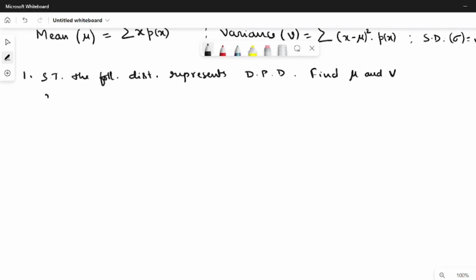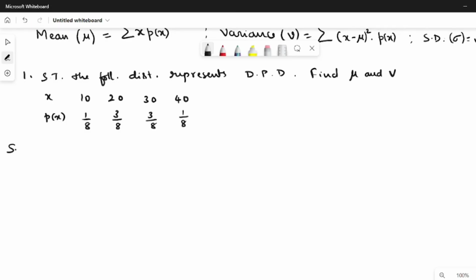The given distribution is x and p of x. Values of x are 10, 20, 30 and 40. And values of p of x are 1 by 8, 3 by 8, again 3 by 8, 1 by 8.